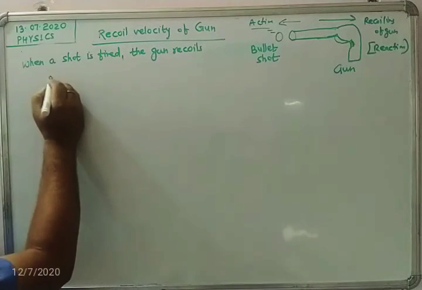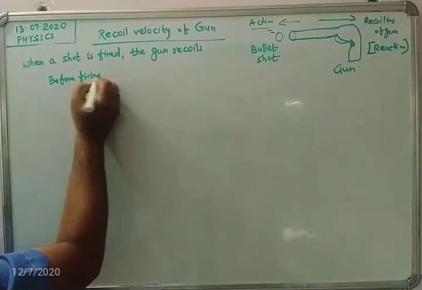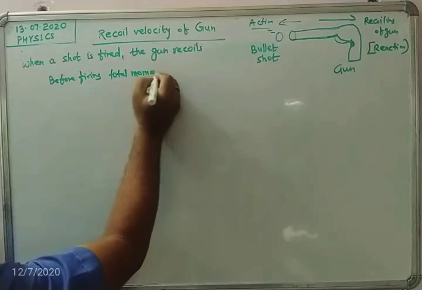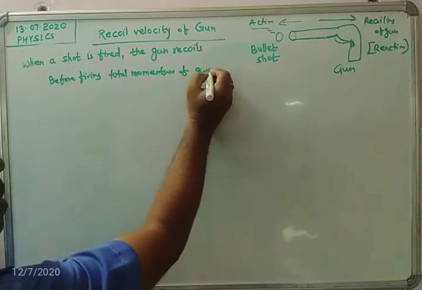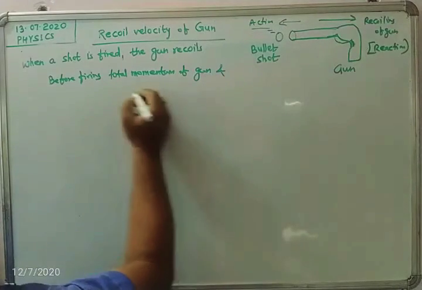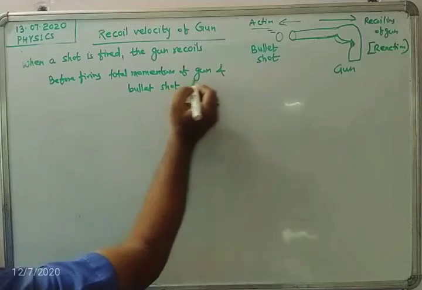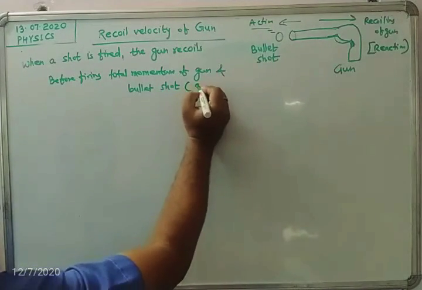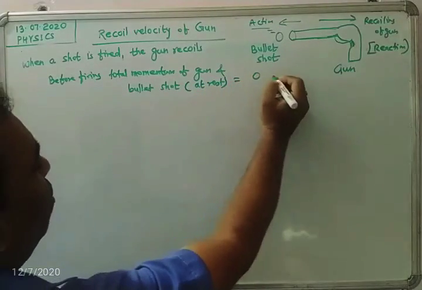So before firing, the total momentum of gun and bullet shot, since they are at rest, is no momentum, it means 0.